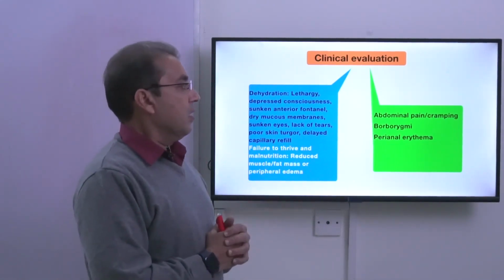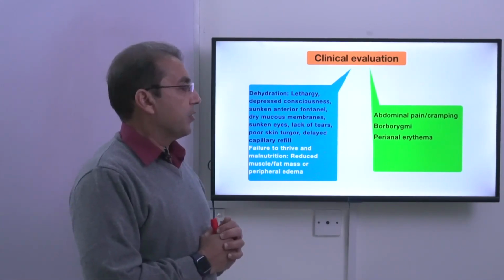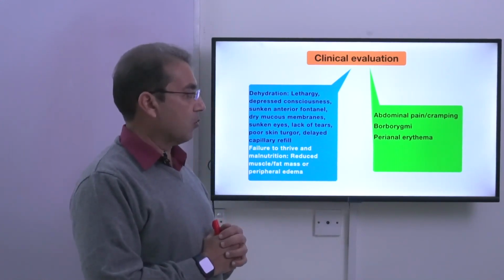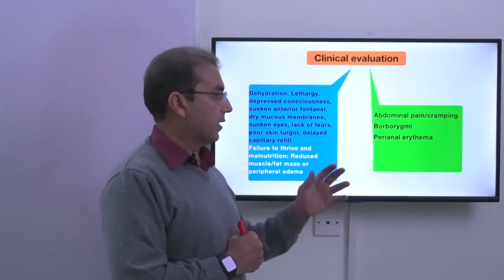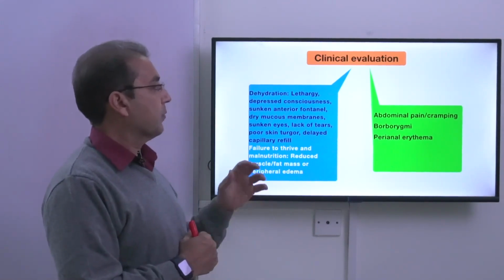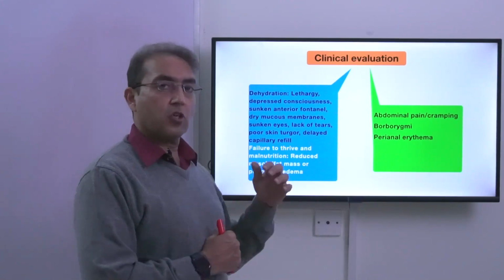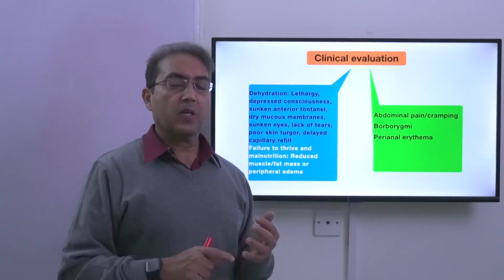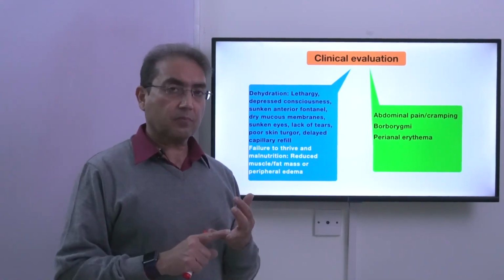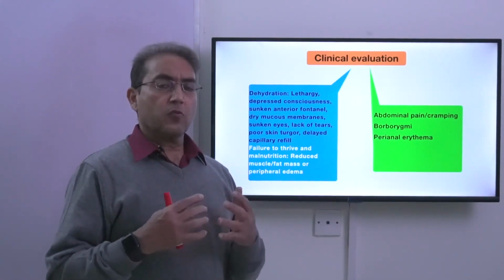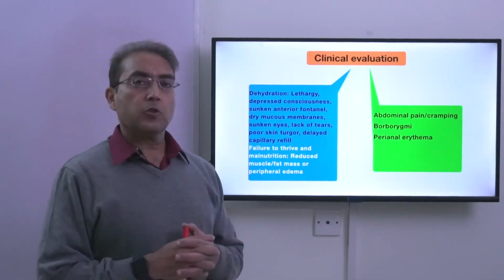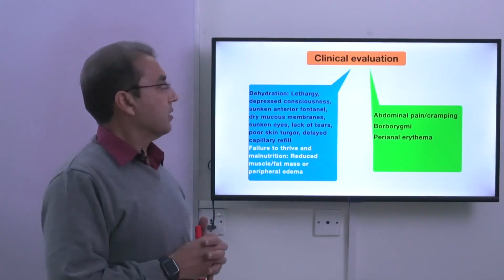Then look for abdominal pain and cramping. Patient may have borborygmi, that is loud abdominal sounds, and patient may have perianal erythema if there have been infections in the lower gut. So look for the presence of these features. Then go for general systemic examination. For example, patient has tachycardia or hypotension, if there is fever, if there is jaundice. So lymph nodes. So look for the presence of all these peripheral signs which may help to determine what is the possible cause of this diarrhea.